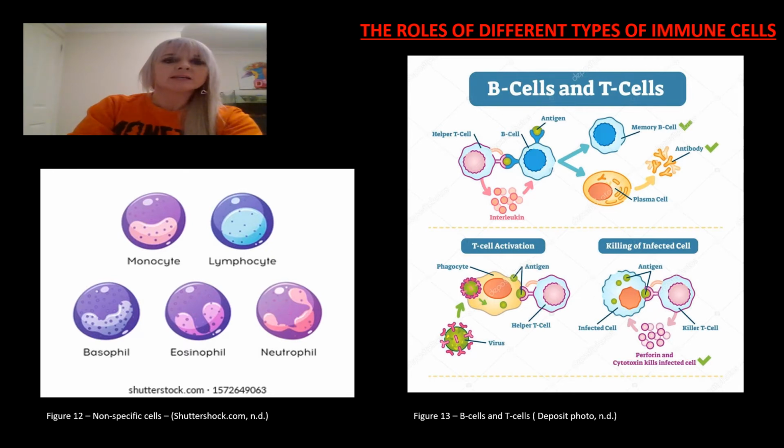B cells account for 10 to 15% of the lymphocytes. These mature in the bone marrow and are responsible for the production and release of antibodies when activated. There are plasma B cells that secrete antibodies into the circulatory system, which maintains immunity, and memory B cells that preserve the memory of the specific antigen in the lymph nodes and can be utilized again if necessary.